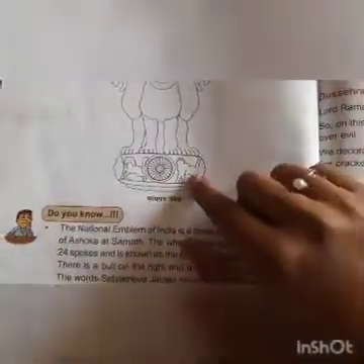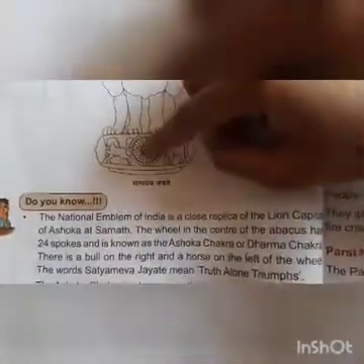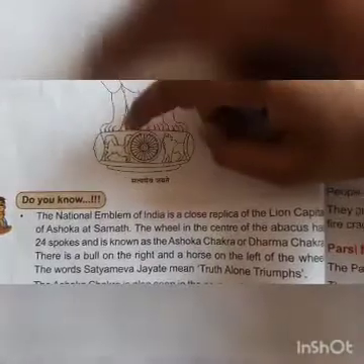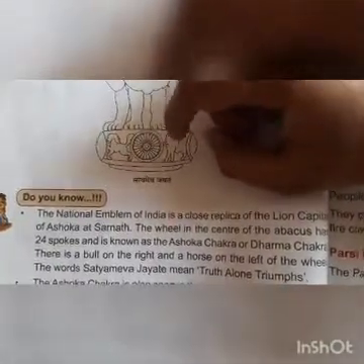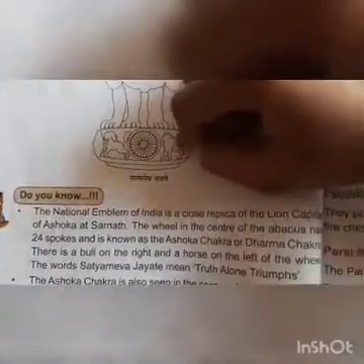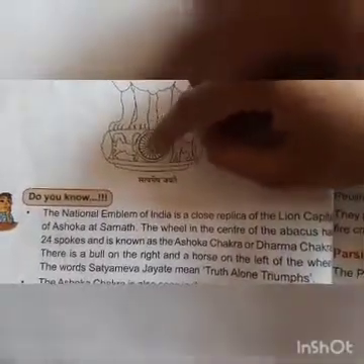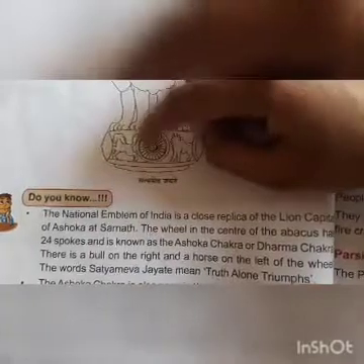There is a bull on the right. You can see here there is a bull on the right. This is the right side and this is the left side. There is a bull on the right side and a horse on the left of the wheel. So this is the wheel, Ashoka Chakra or Dharma Chakra. You can see a bull on the right side of the wheel and a horse on the left side of the wheel.